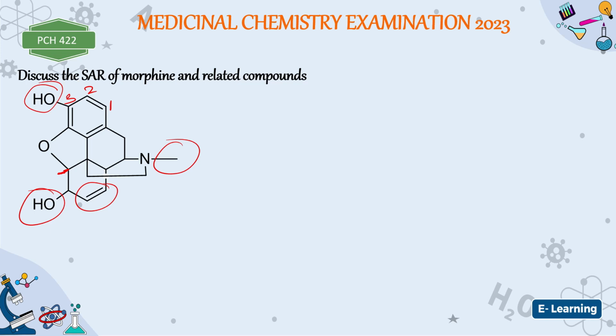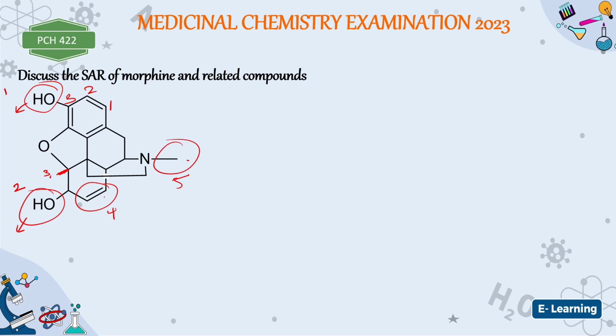So when you draw the structure of morphine, if they give you SAR of morphine and related compounds, you'll be able to give 5 by this group here, this group here, this group here, this one here, this one here. This is already 1, this is 2, this is 3, this is 4, this is 5. You know that removal of this ring here, this group here, is not important for what? For what is it called? It is not really important for morphine, for analgesic activity. That is what this one is all about.